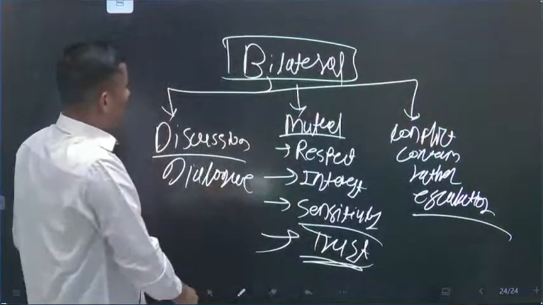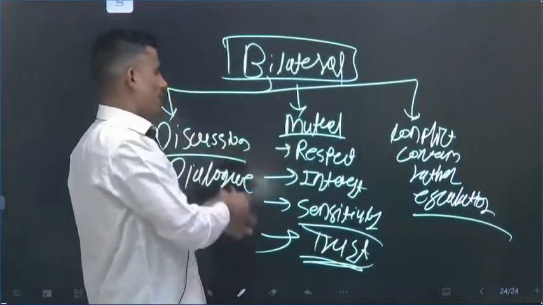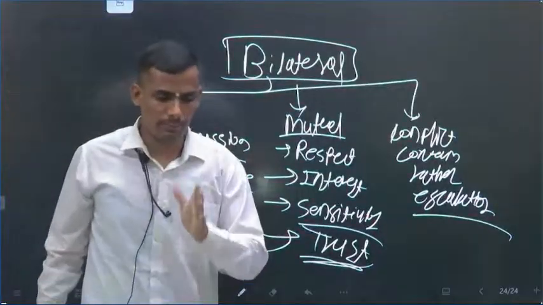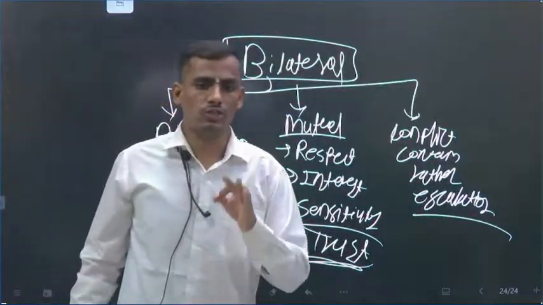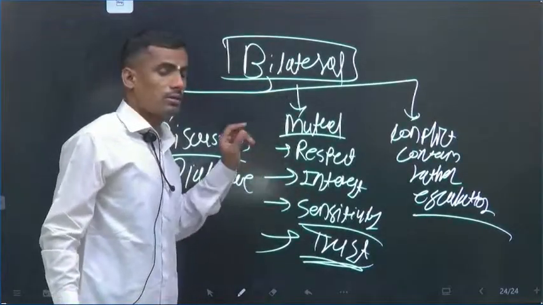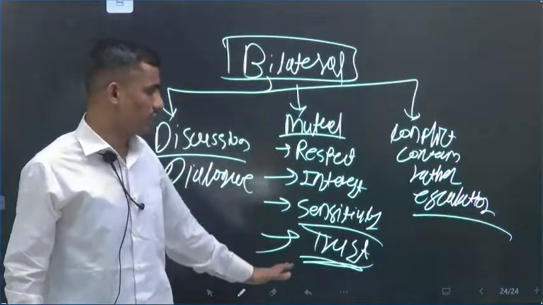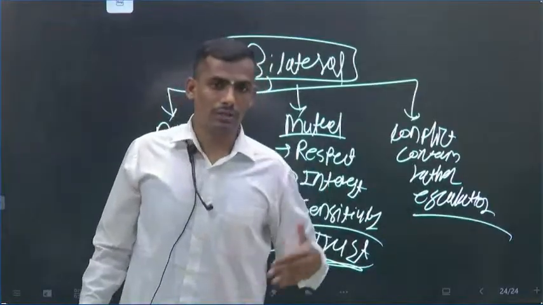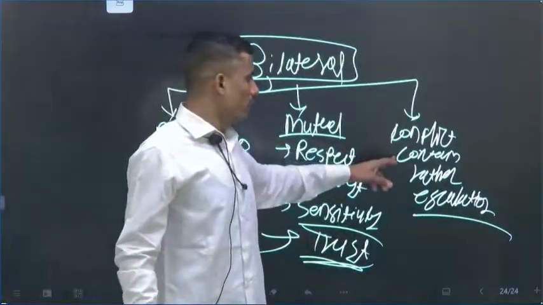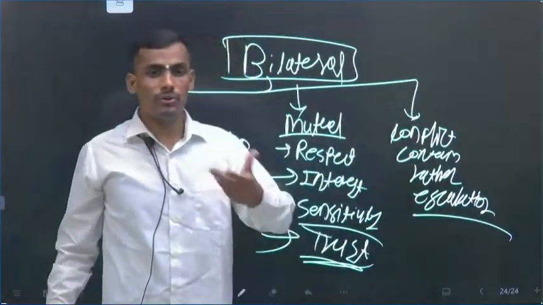So bilaterally, India can do this with China, and China should understand India's discussion and dialogue. The first prerequisite is discussion and dialogue, and that should be based on this concept: mutual respect, mutual interest, mutual sensitivity, and mutual trust. Once again we build mutual respect, mutual trust, and mutual sensitivity. The conflict will never transform into escalation.